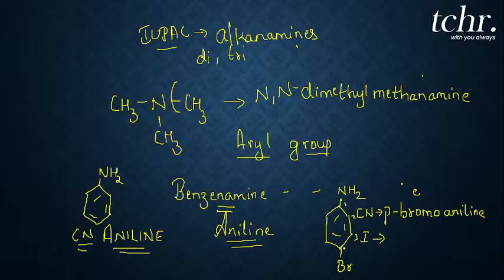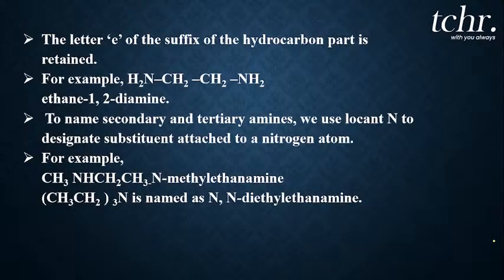So you can write it as 4-bromo aniline or 4-bromo benzenamine. So the name of the compound will be 4-bromoaniline or 4-bromobenzenamine. Is it clear? So I hope it is clear, my dear students. What you have to do? You have to just erase the E and retain all the other alphabets and just add the particular amine to that.